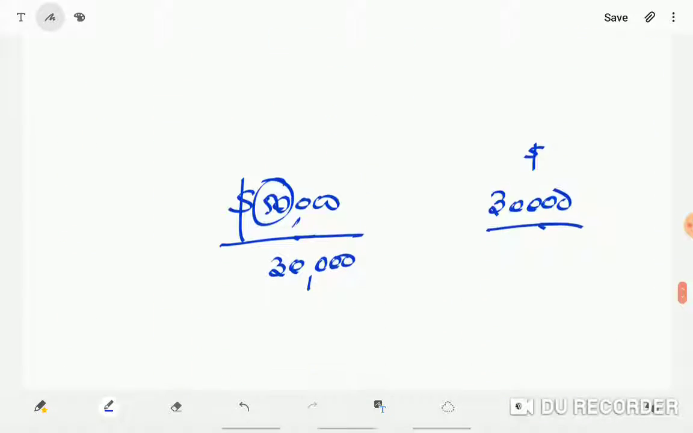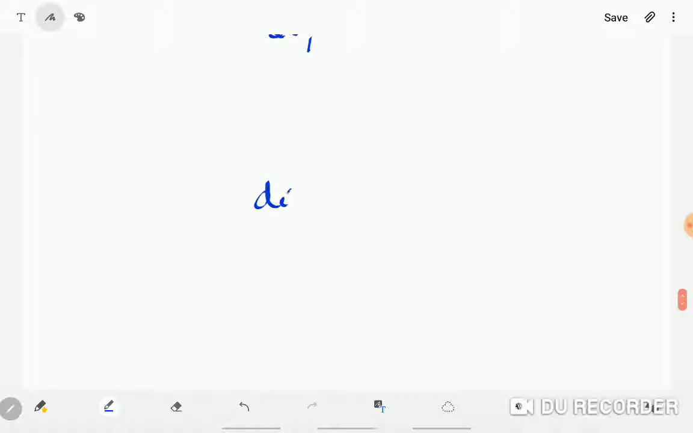Okay. See, I am telling another example. Company is declaring dividend.